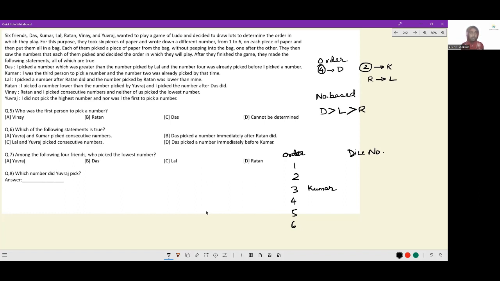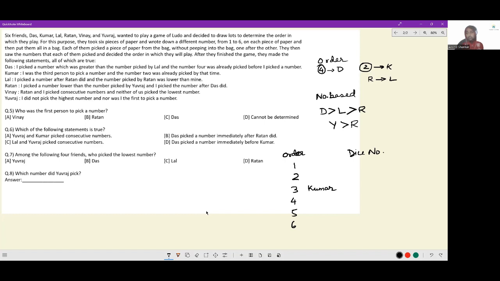Okay, next, Ratan: I picked a number lower than the number picked by Yuvraj. So Ratan's number is lower than that picked by Yuvraj. Ratan is lower than Yuvraj also. Okay. And I picked the number after Das did.